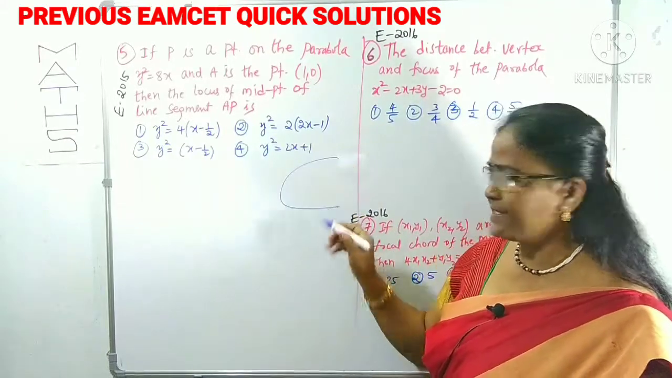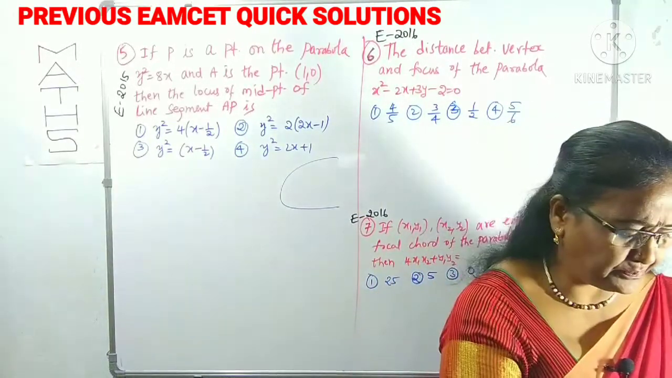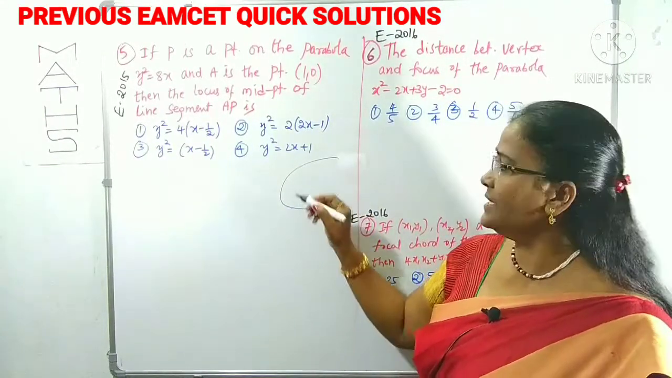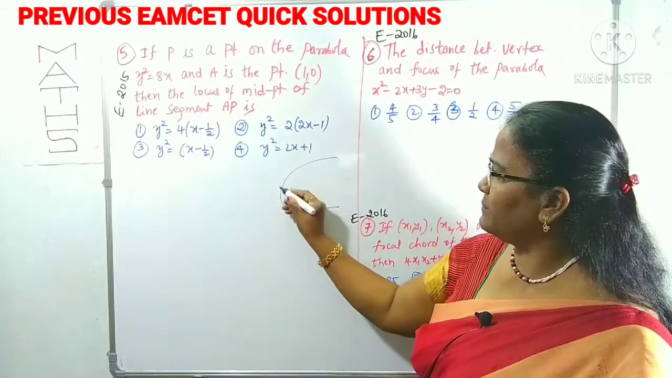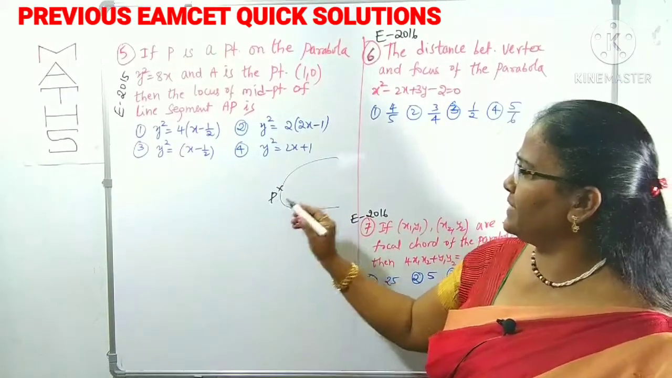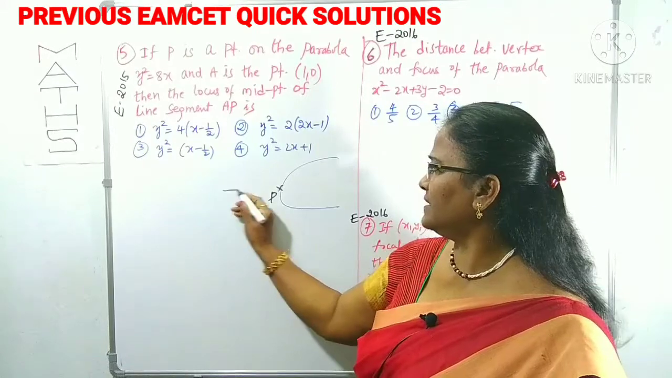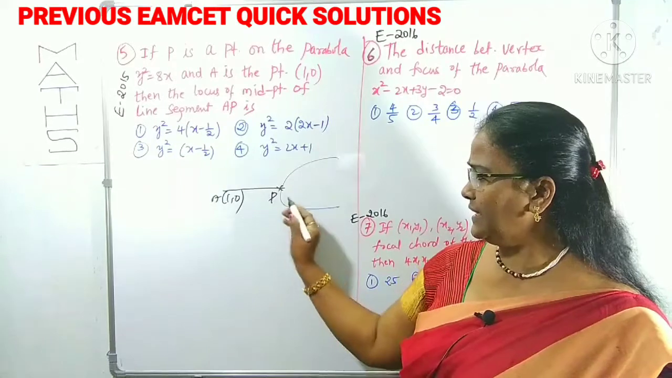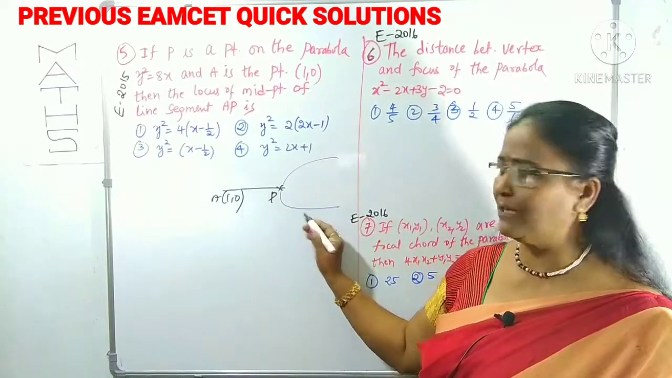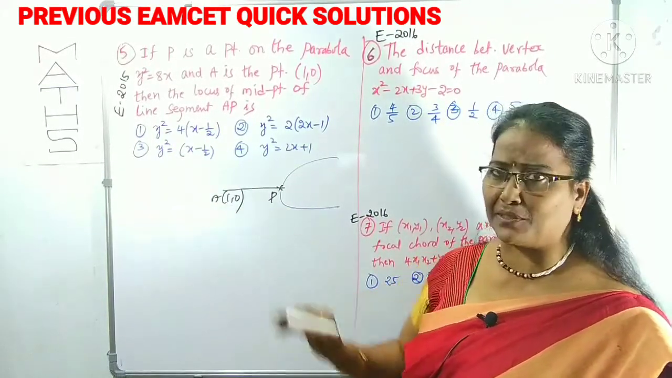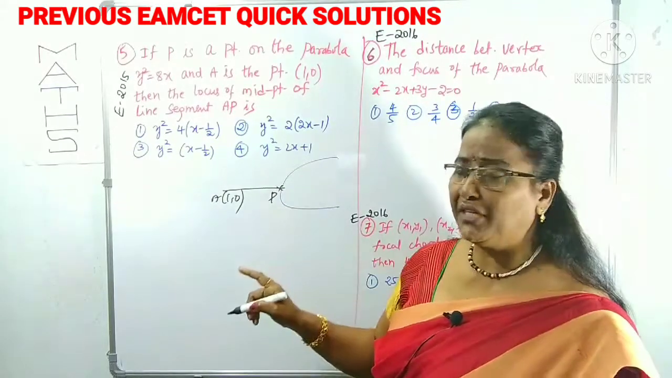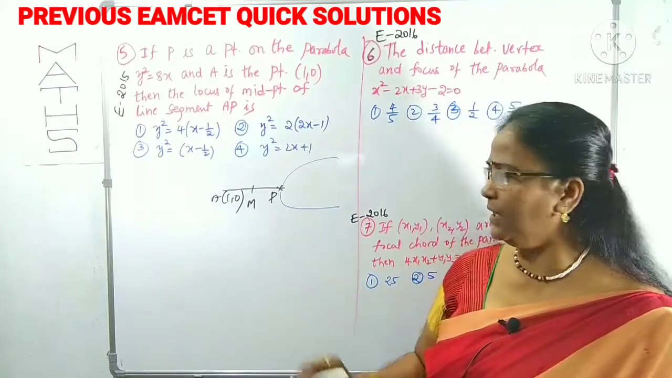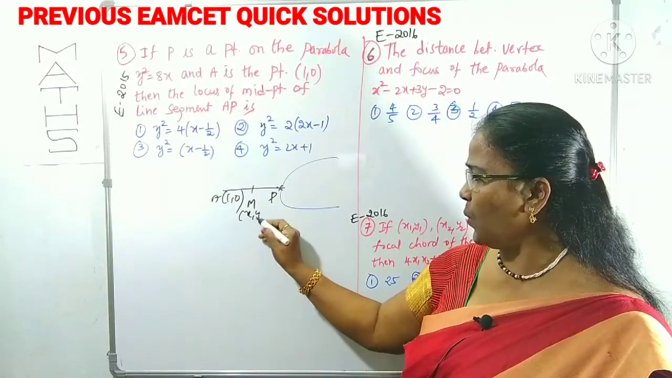Roughly, we can think this is a parabola. I will use a black pen. Okay, this is a parabola. P is any point on this parabola, and A is somewhere else, like (1, 0). This is a rough figure. For your understanding, I have taken P as a point on this parabola and A as the point (1, 0). Now, what do we have to find? The locus of the midpoint of AP. If M is the midpoint of AP, let it be (x, y).